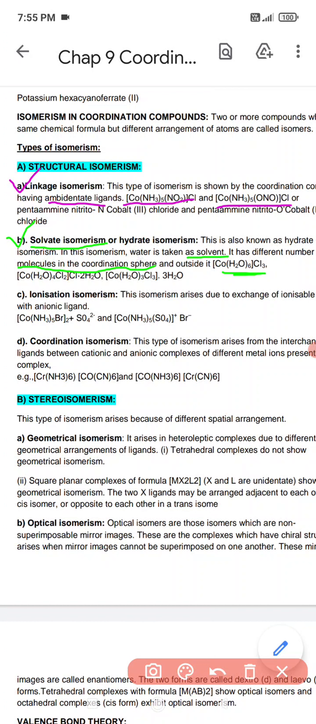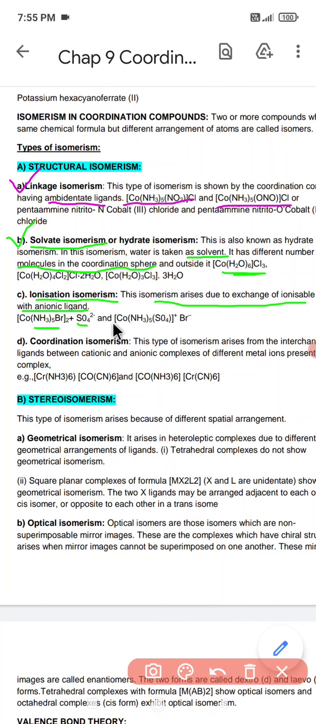After that we have the next type of isomerism, and that is called ionization isomerism. What is ionization isomerism? This isomerism arises due to the exchange of ionizable with anionic ligands. That is, we have cobalt bound with 5 ammonia, Br, and sulfate over here. Another, we have this same cobalt with the sulfate, which was now the primary ionization one.